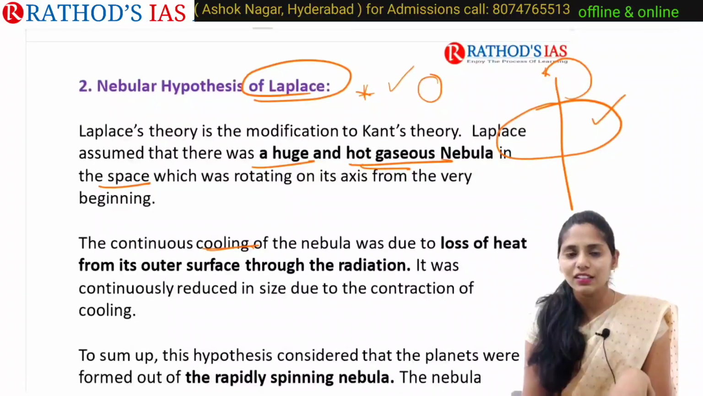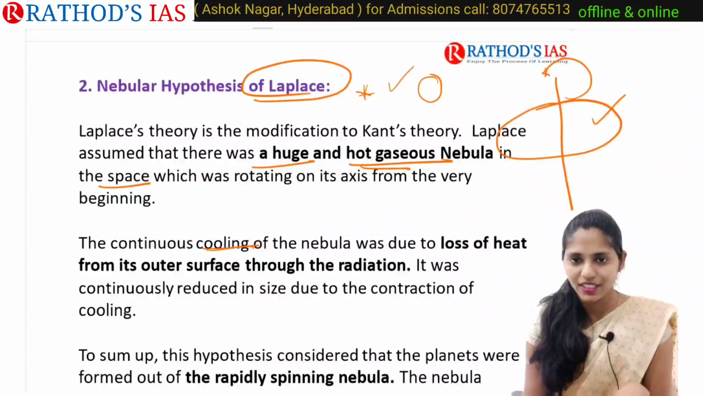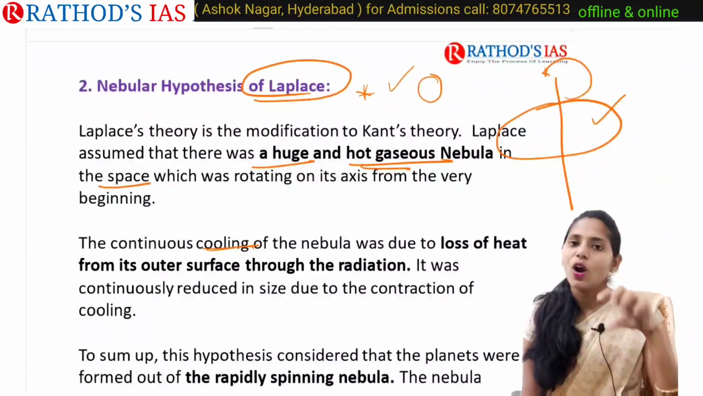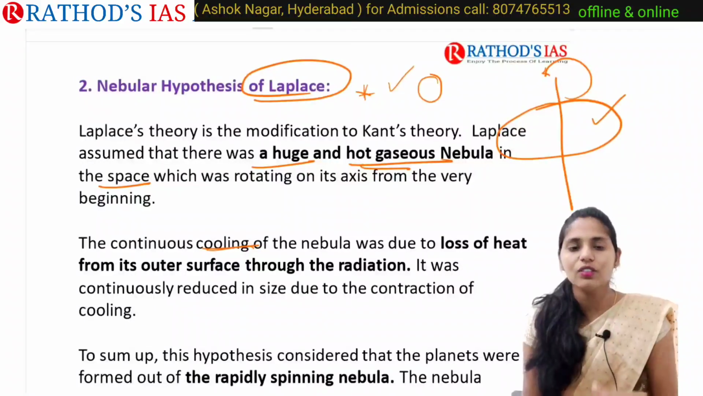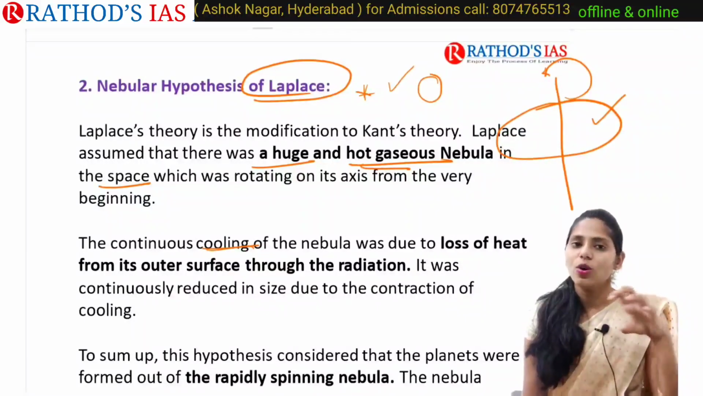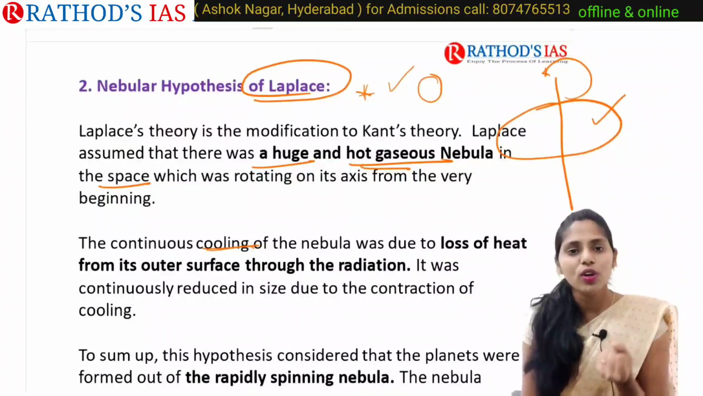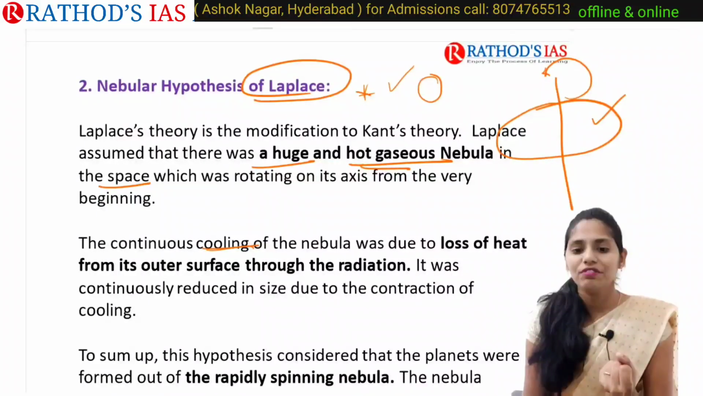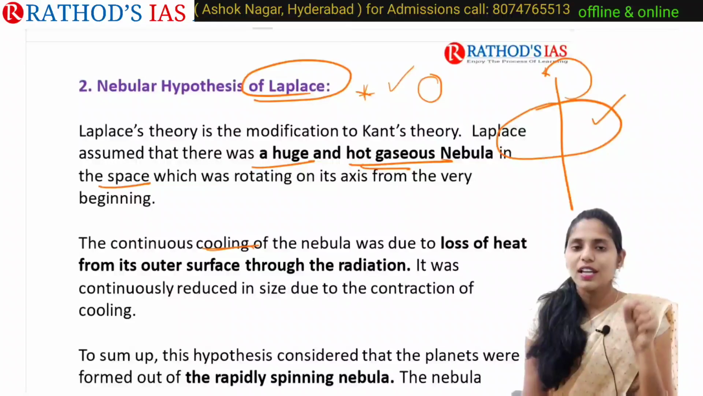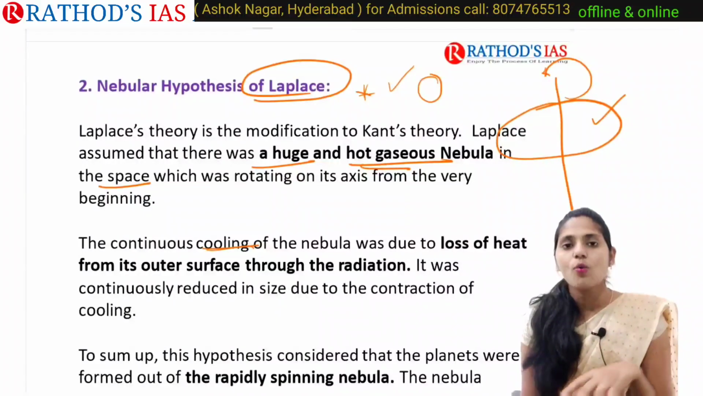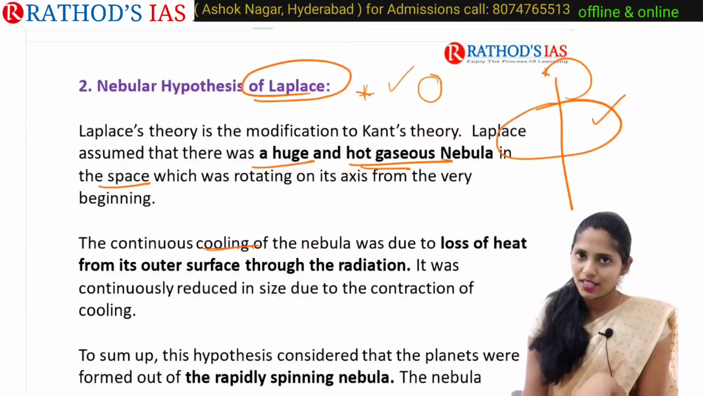What he says is similar to what Kant says, but he said that this nebula was already existing from the very beginning. After this nebula cools down, that cooling will lead to contraction and solidification. Because of this, it will form celestial bodies, for example planets, stars, etc.